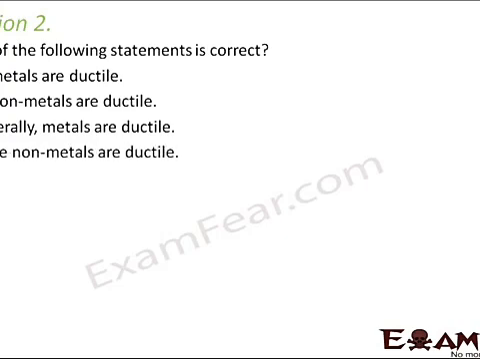Ductility is the property by which objects can be drawn into thin wires. Now non-metals can never be ductile. So options B and D are absolutely incorrect. We cannot say that all metals are ductile because there are exceptions to everything. So therefore the right option would be generally metals are ductile.